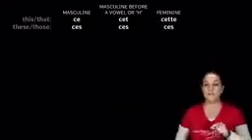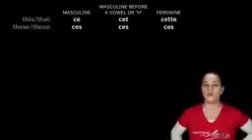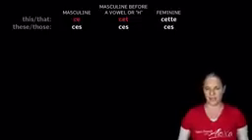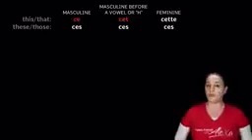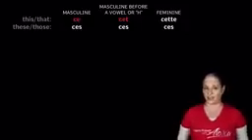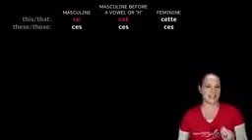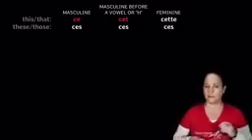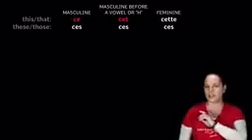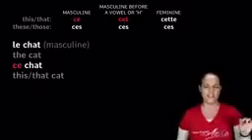This, when using a masculine word, is ce, C-E, or cet, C-E-T. Now, you use ce when the word is masculine and does not have a vowel or an H, but you would use cet, C-E-T, when the word is masculine but begins with an H or a vowel. So, for example, we could say this cat.